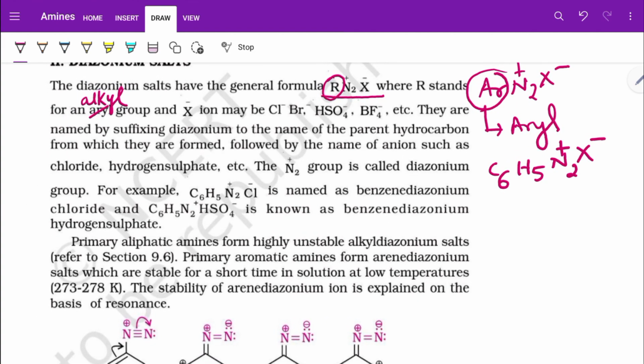Now this X minus ion can be Cl minus, Br minus, HSO4 minus, BF4 minus, etc. But the most widely used is benzene diazonium chloride. If this N2 plus linkage is attached with the benzene ring or aryl ring, it's named as benzene diazonium halide or chloride, specifically for Cl minus. Just now I have mentioned it.